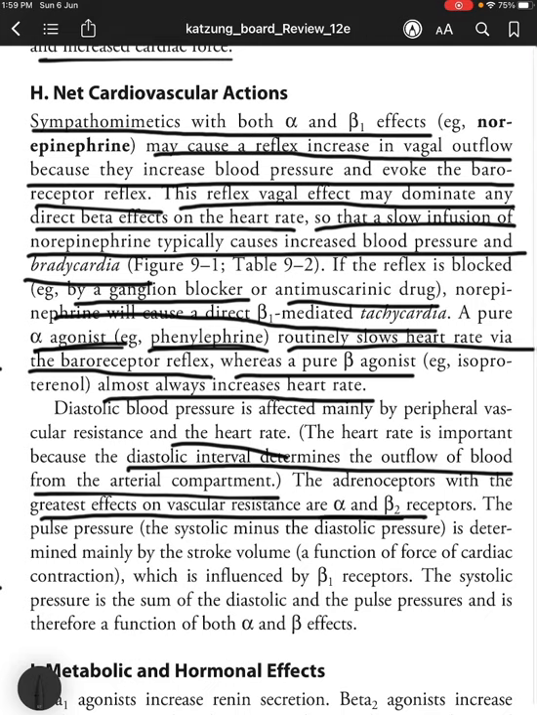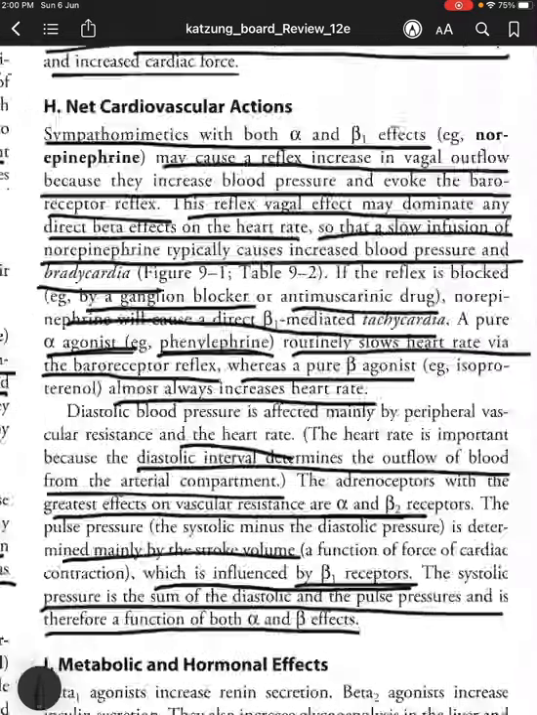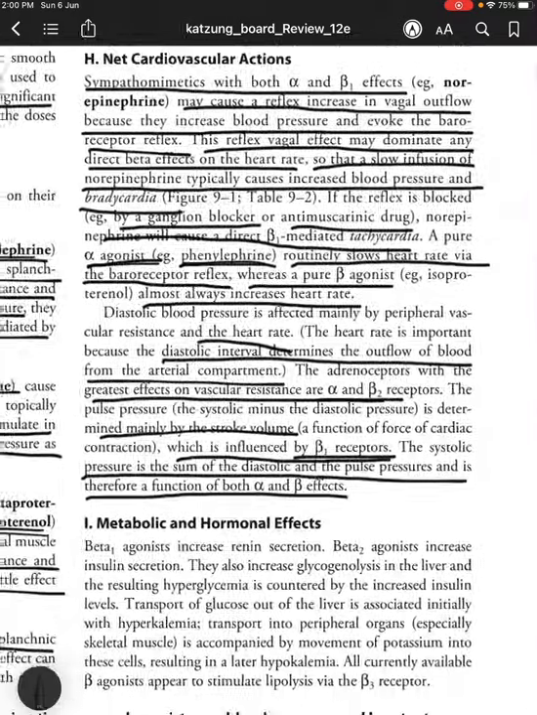The pulse pressure, the systolic minus diastolic pressure, is determined mainly by the stroke volume, which is influenced by beta 1 receptors because they are primarily present in the heart. The systolic pressure is the sum of the diastolic and the pulse pressures and is therefore a function of both alpha and beta effects. Okay, so the pulse pressure is mainly maintained by the stroke volume, and it is affected by beta receptors. The systolic pressure is maintained by both.